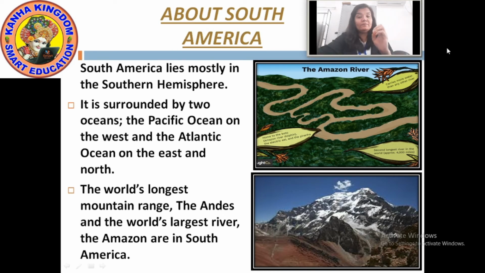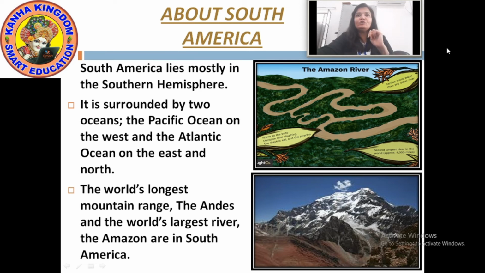By the name South, you can understand that South America lies in which hemisphere? South America lies in the southern hemisphere, mostly in the southern hemisphere. Okay? It is surrounded by two oceans.